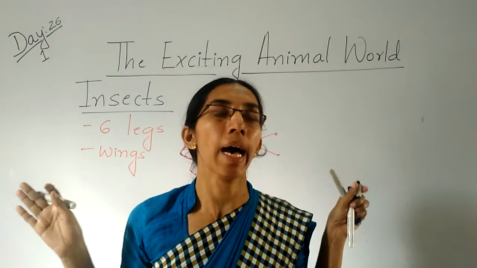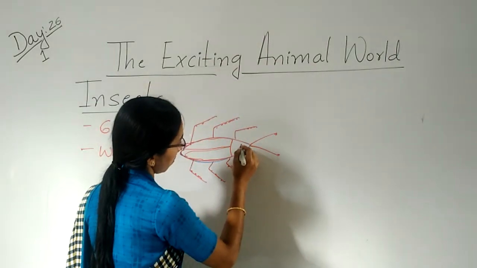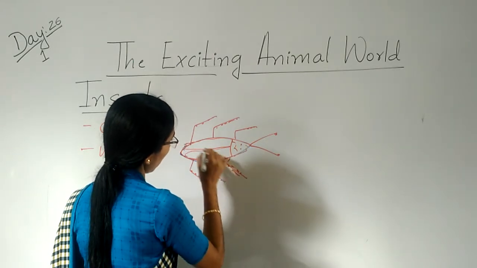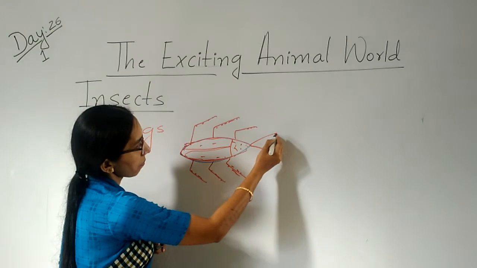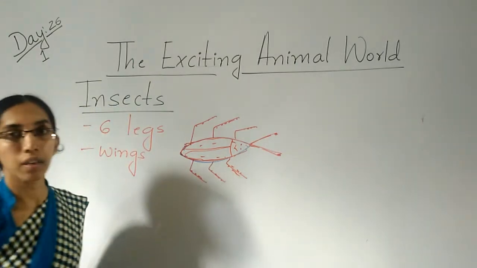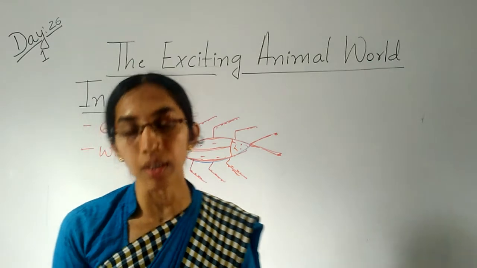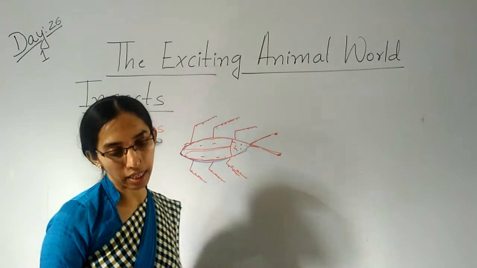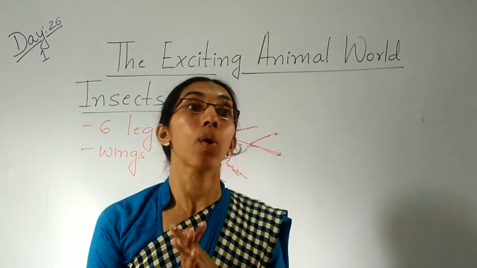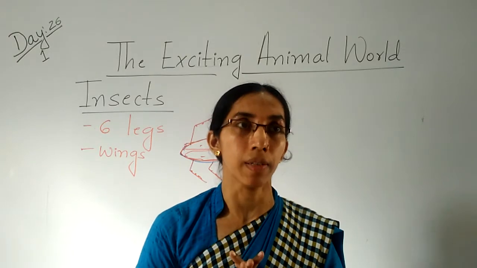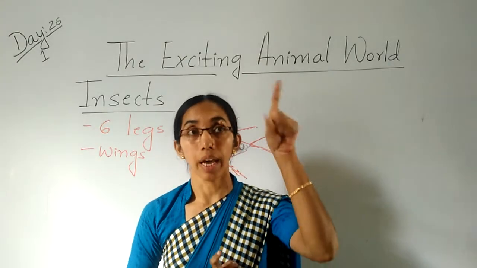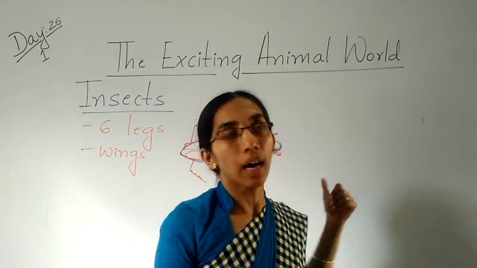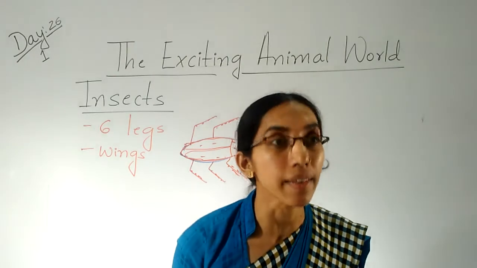Wings mean what? They help them to fly. So what is this? It's a cockroach. Okay children? They have 6 legs and 2 antennas. Clear children? So almost all insects have 6 legs and wings to fly. So this is about all types of animals. Animals have 4 legs. Birds have 2 legs. And insects have 6 legs.